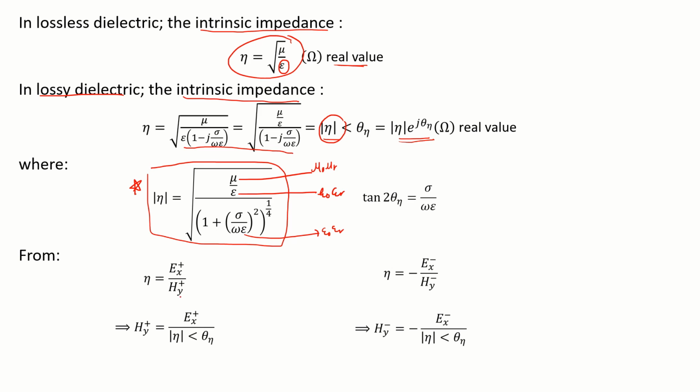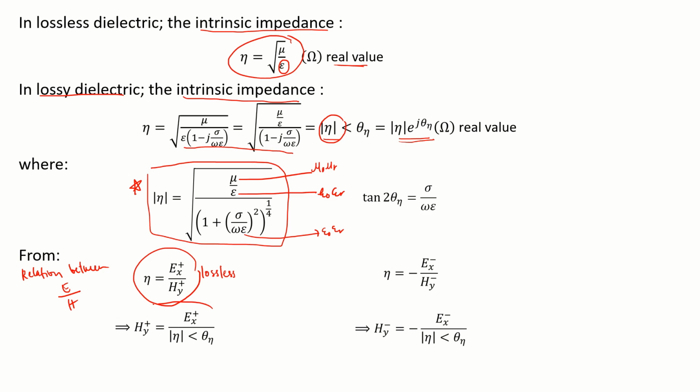Now, if you want to see the relation between the electric field and the magnetic field, this is the relation in our lossless medium.